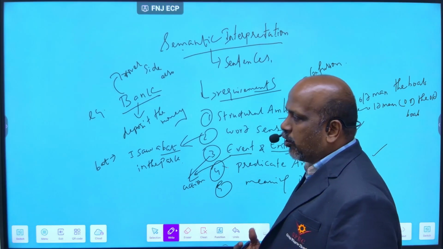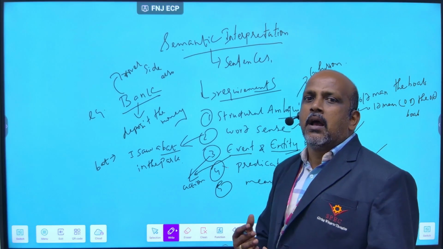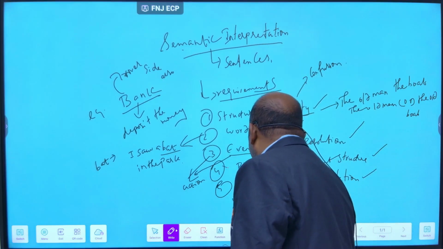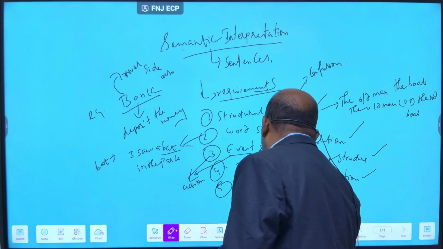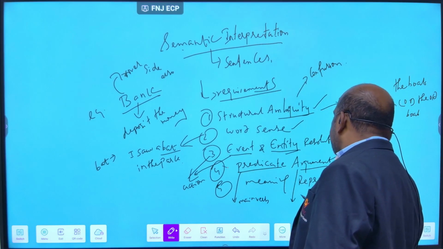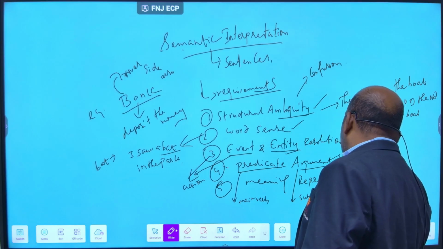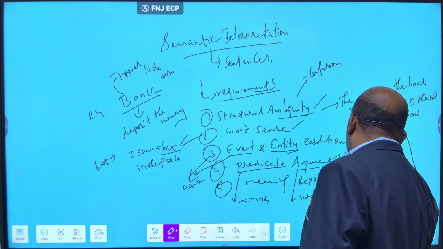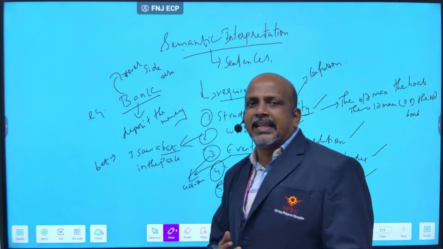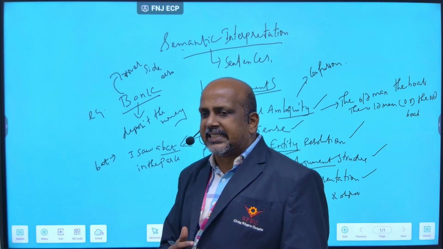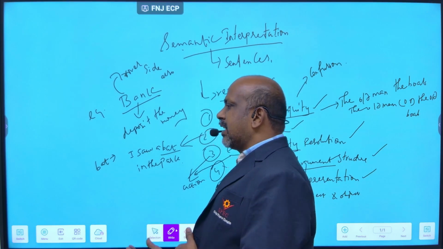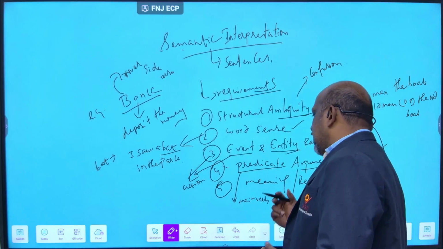Next, predicate argument structure. Predicate is the main verb. Argument is the subject and object. So the predicate is the main verb. For example, the cat chased the mouse. Chased is the main verb. Cat and mouse are the subject and object. Like this you should explain the predicate argument structure.